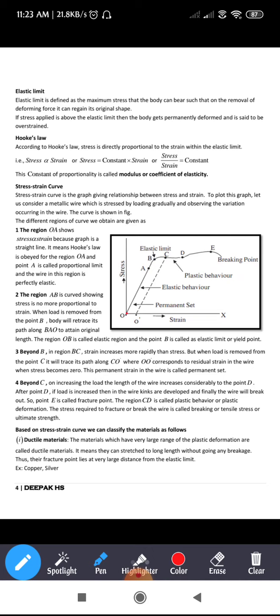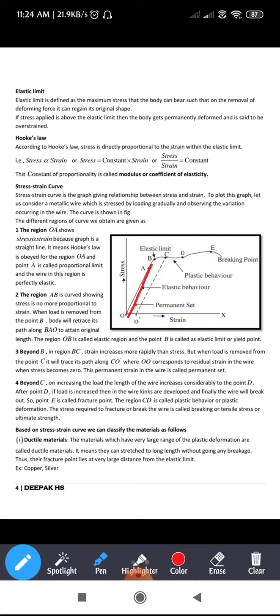From O to A, you can see it is a straight line. A straight line is nothing but what? That means that stress and strain are directly proportional, right? So stress and strain are directly proportional. Hence we say that the OA region obeys Hooke's law.